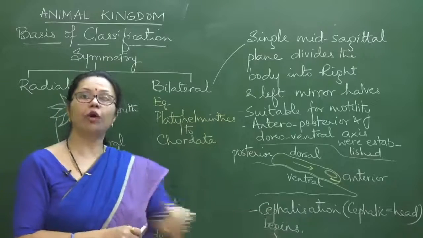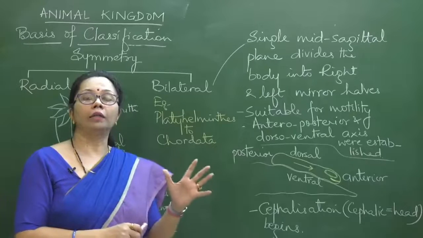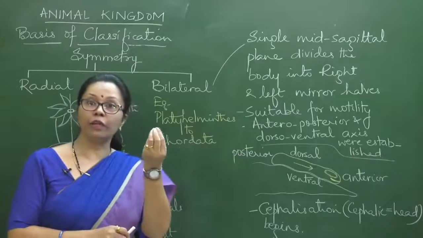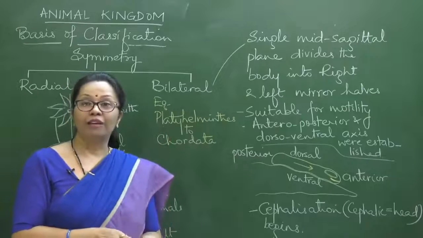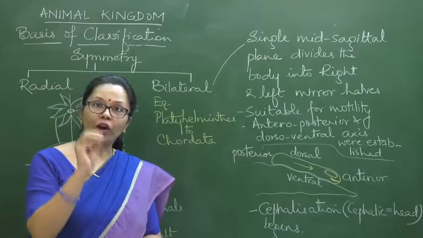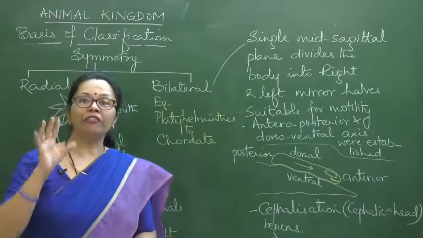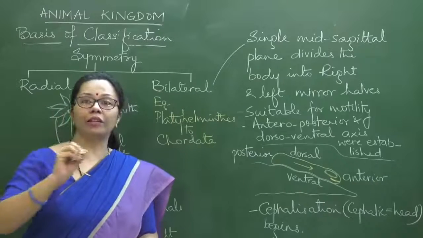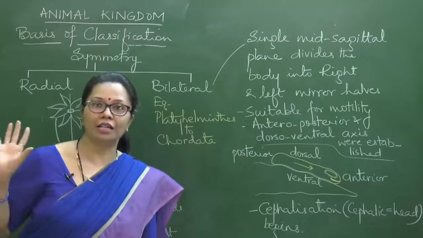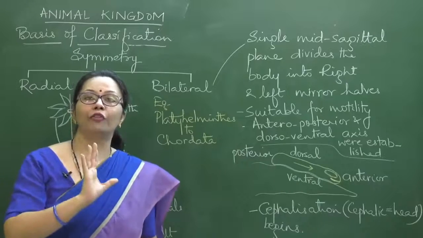Porifera we have separated out because porifera are mostly asymmetrical, and this word mostly is also a very important term you see in your entrance exam, because biology is a science of exceptions. So if in any question you get a statement written like all poriferans are asymmetrical, that would be a false statement.